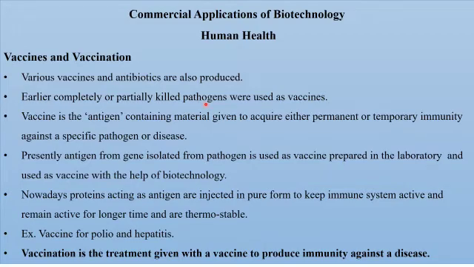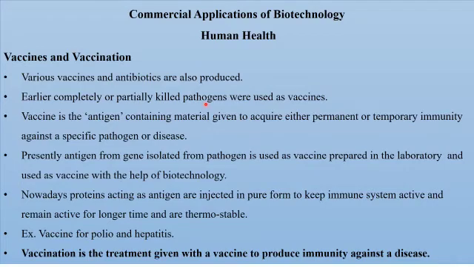So these antibodies would then eventually destroy the antigen which has gained entry into the body. Now the antibodies have already been prepared against a particular disease. Hence, the person gets immune for lifetime.